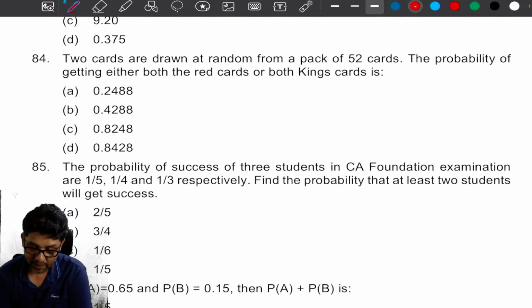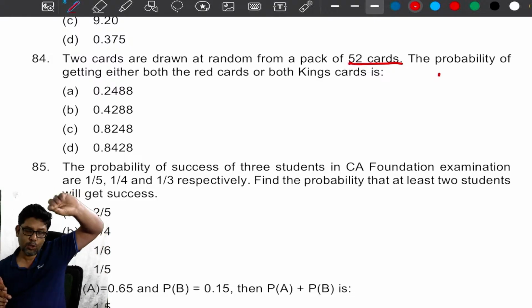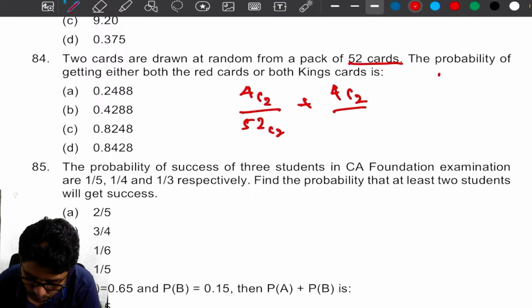Two cards are drawn at random from a pack of 52 cards. The probability of getting either both the red cards or both king cards. Both are red or both are king. So 4C2 by 52C2 plus 4C2 by 52C2.